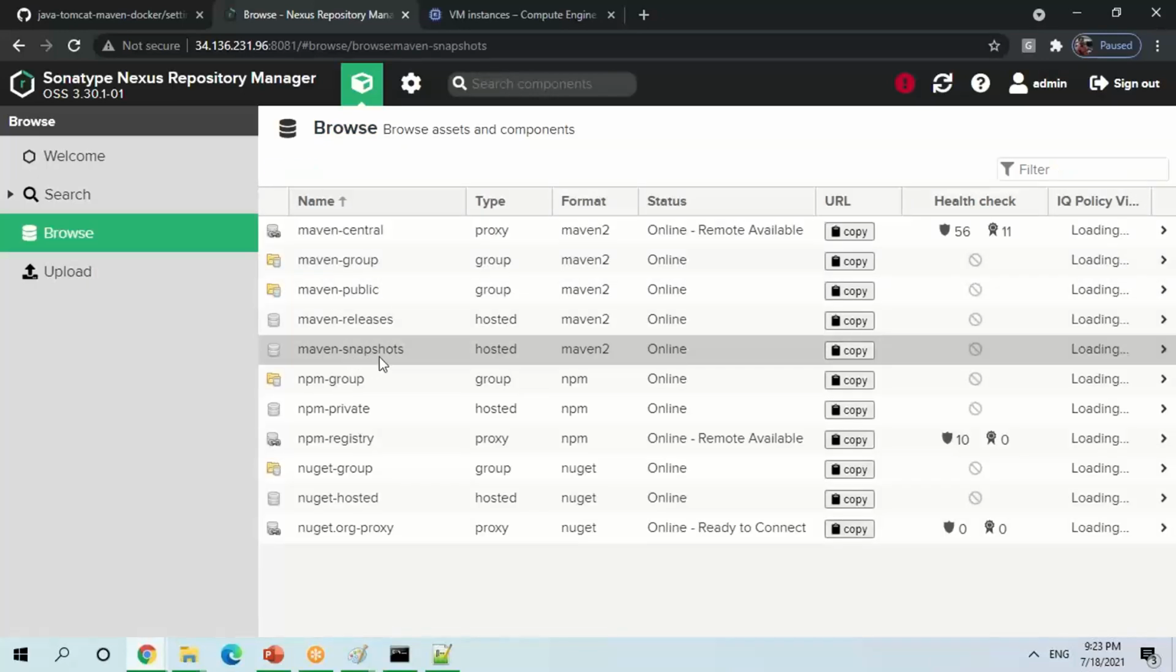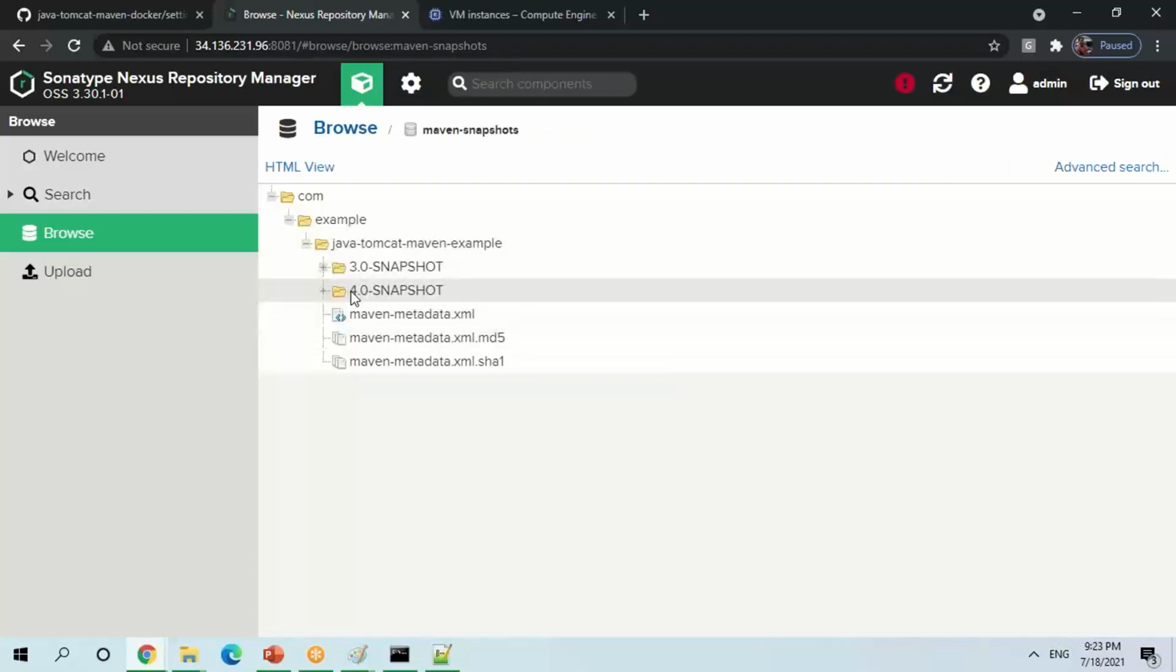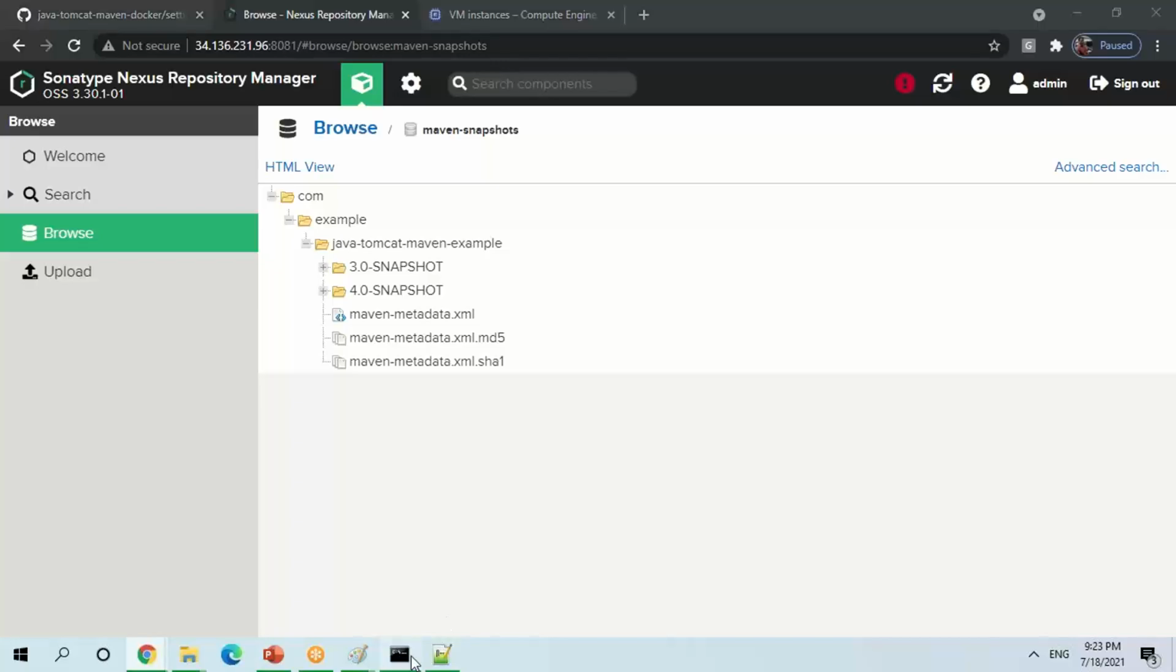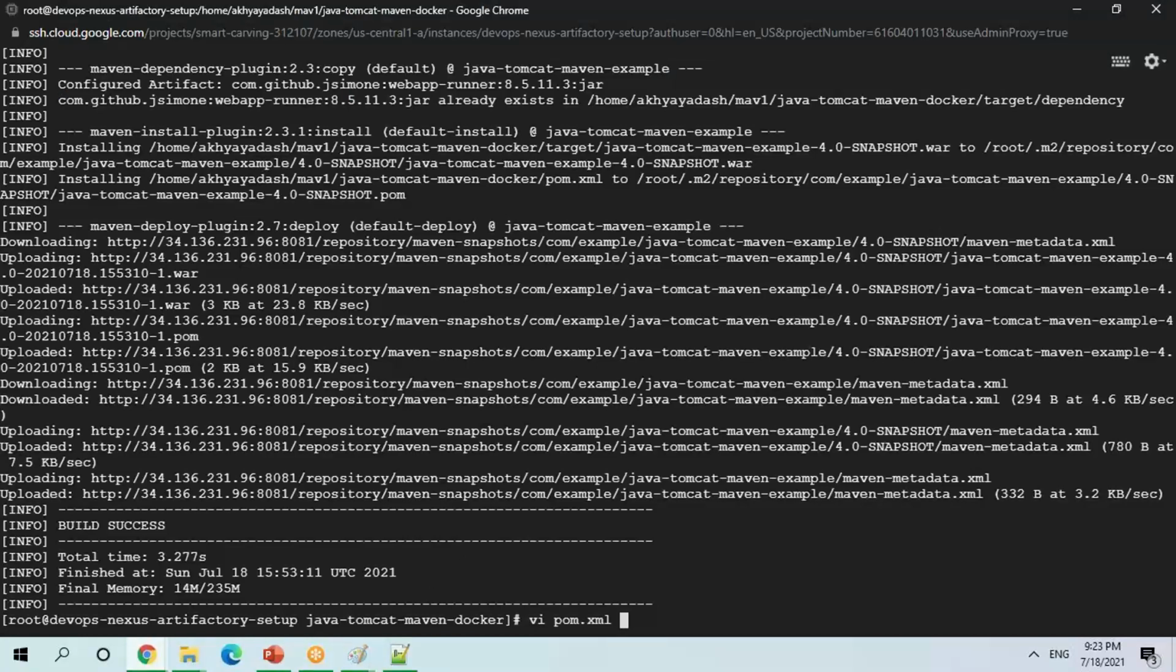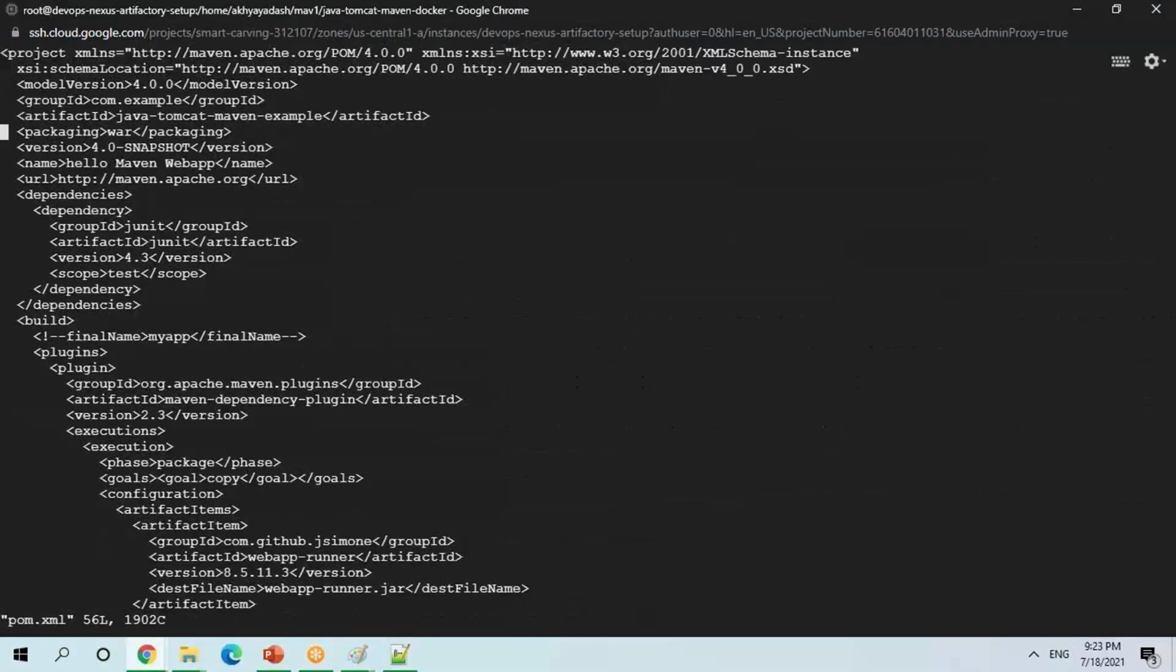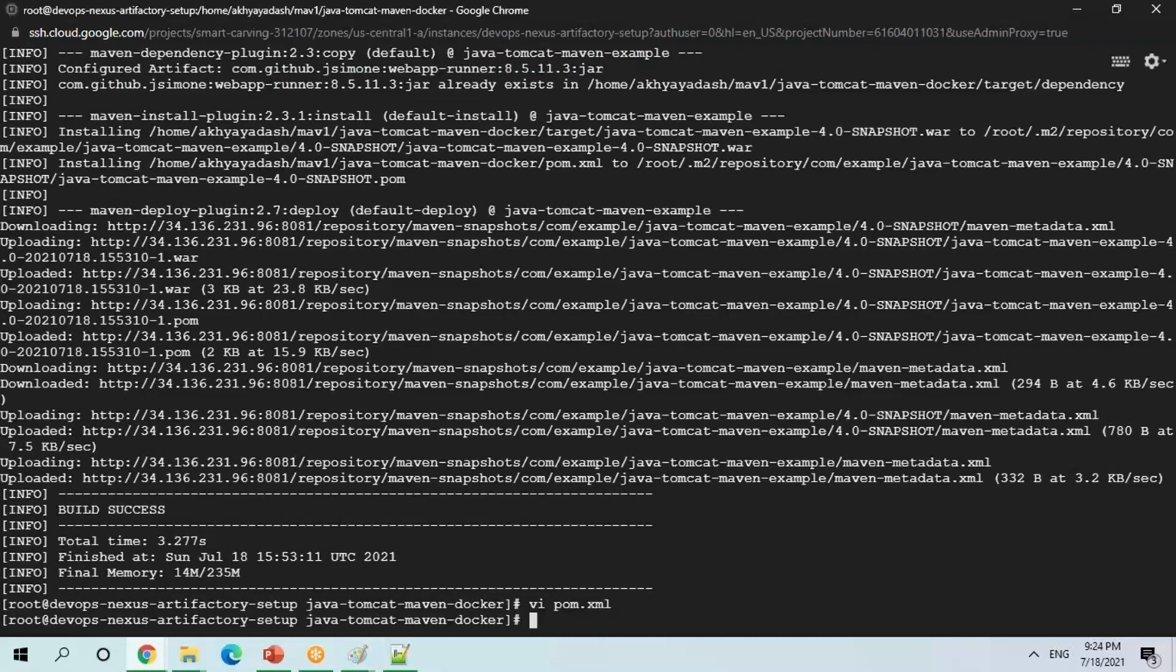So I'll be going for snapshot. See, now 4.0 has come. Now, if it is a release, suppose I want to do a release, what am I going to do? Let me change my pom.xml. Instead of snapshot, I'll just give release. And who is going to do this? Mostly this will be done by the developer. But again, this version also we can pass as a parameter to your pipeline or to your Jenkins or any continuous integration server, whatever you are using, right?